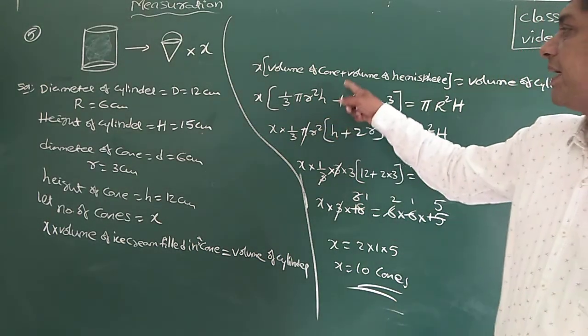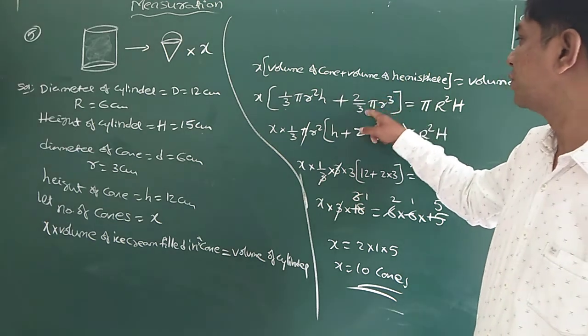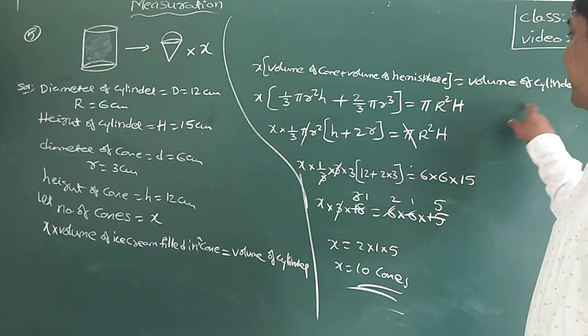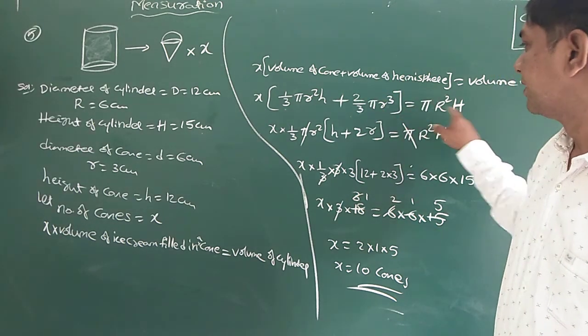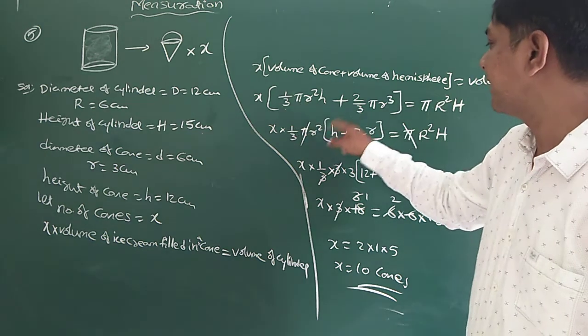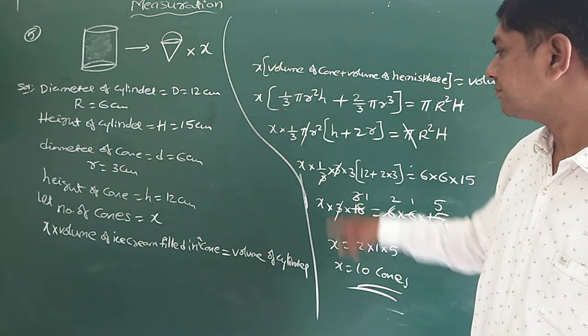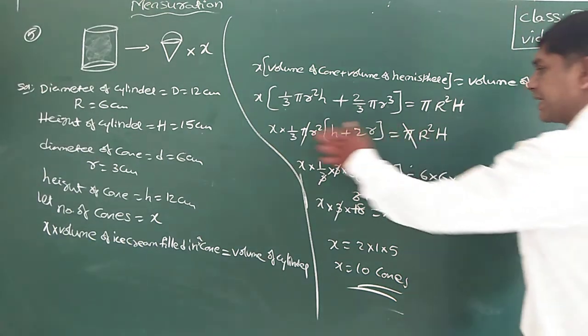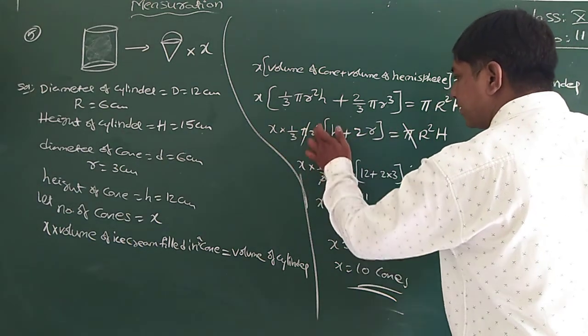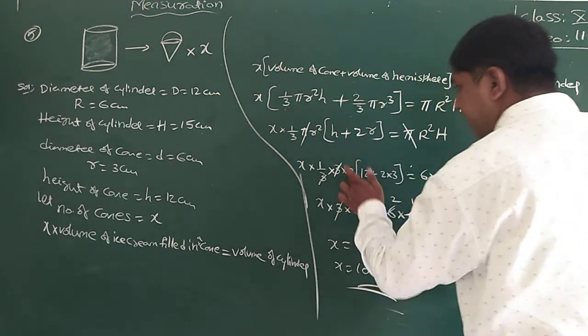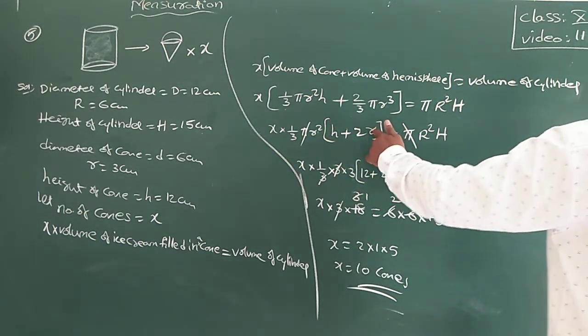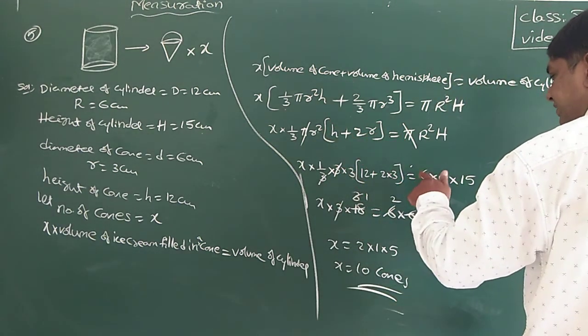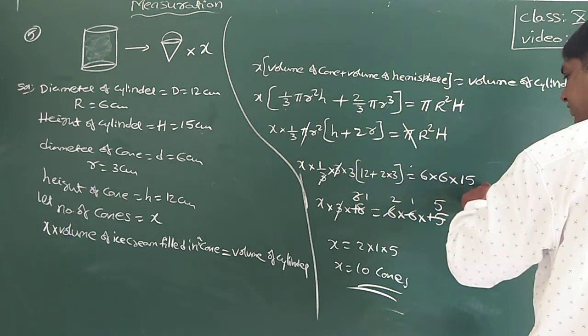1 by 3 pi r square h plus 2 by 3 pi r cube is equal to pi r square h. Now from this, if I take 1 by 3 pi r square common, into h plus 2r is equal to pi r square h. Pi cancels. 1 by 3 into r square means 3 into 3, h is 12, and 2 threes are 6, is equal to 6 into 6 into 15.